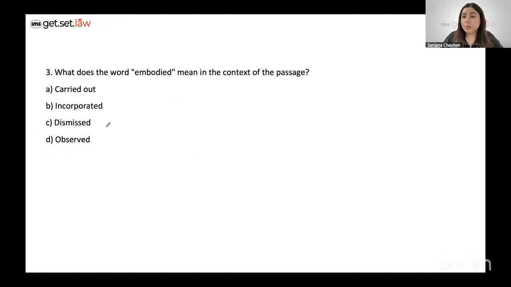Take a look at the third one. Now, this is a vocab based question. What do you mean by the word embody? To embody something is to inculcate, to have it in you, right? It's not carry out, it's not dismissed, definitely. It's not observed, it is incorporated, right? Now, this is a fairly easy word to know the meaning of. So, there is no way we should go wrong with question number three. And I don't think you need to know the contextual meaning of the word embodied here. You should just know what embody means, right?